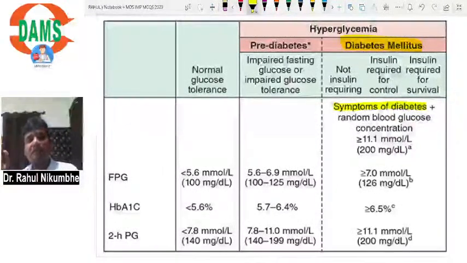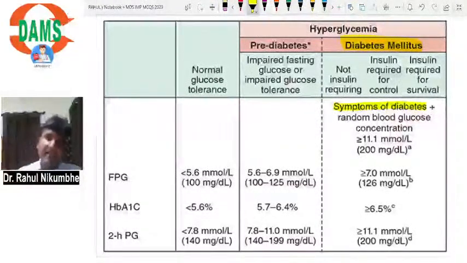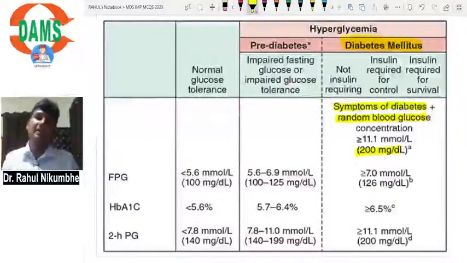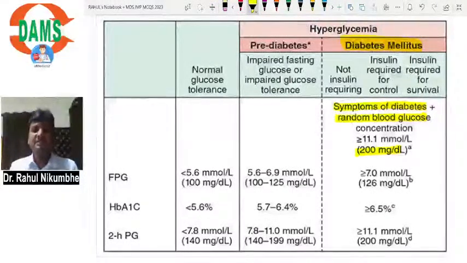If the patient has symptoms of diabetes plus a random blood sugar, that is, sugar level more than 200 milligram per dL. So the patient comes to you in OPD, telling you he has polyuria, polydipsia, polyphagia, and weight loss. You will check the sugar randomly.